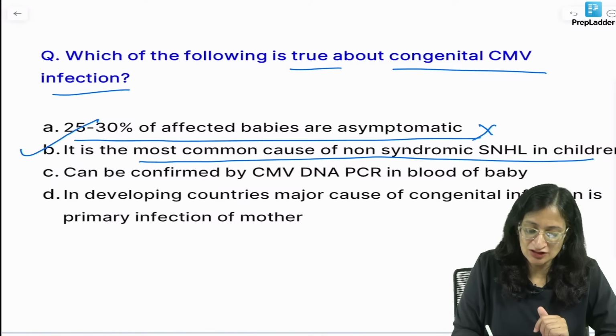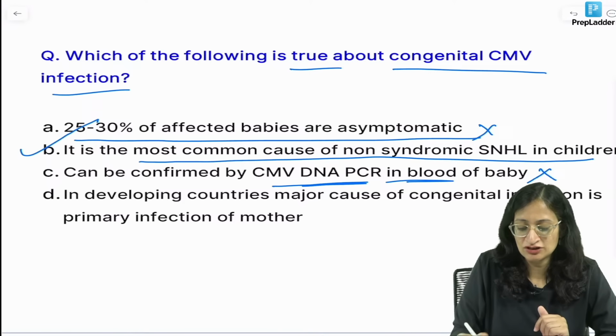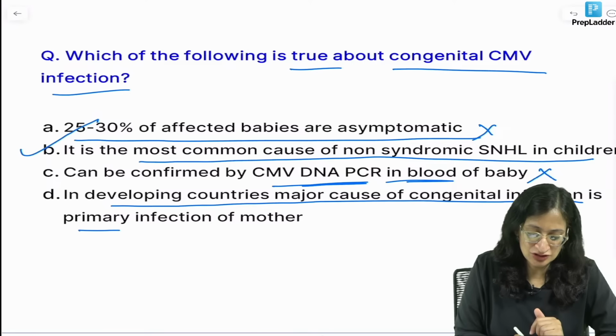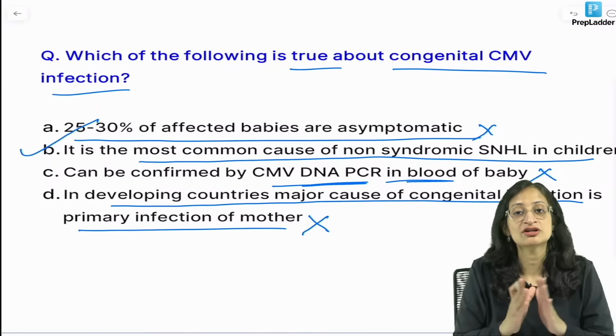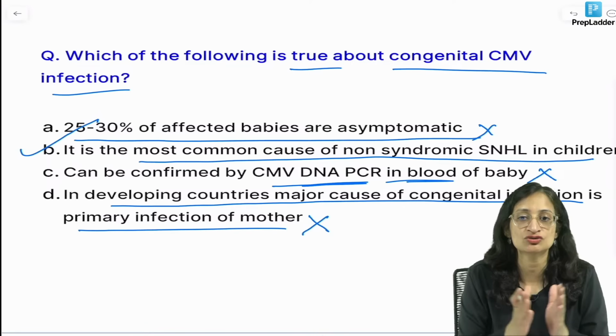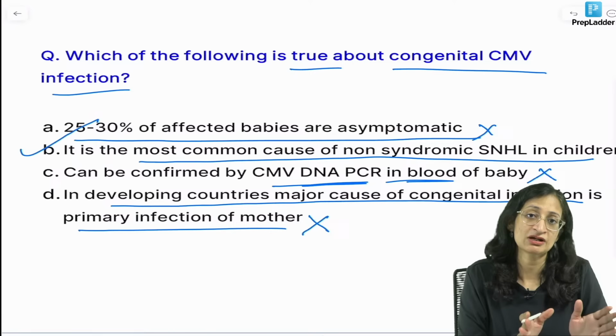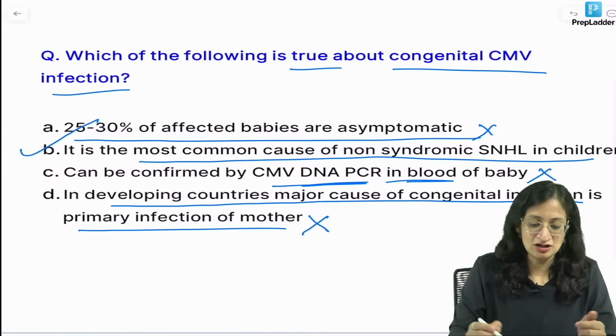Can be confirmed by CMV DNA PCR in the blood of the baby? No, urine is a better sample than blood. And in developing countries, major cause of congenital infection is primary infection of mother? No. Most of the mothers would have prior exposure to CMV before pregnancy. So secondary infection is more common in India, developing countries. So B is the best answer.